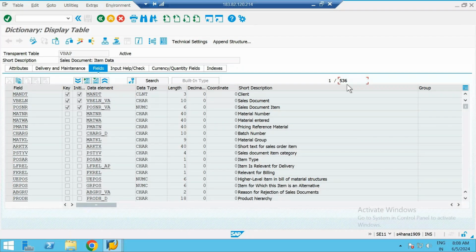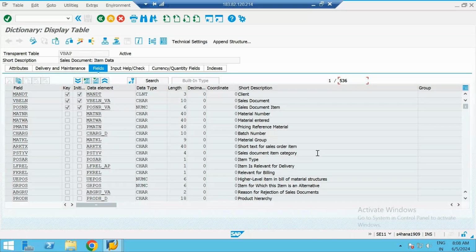In the front end, this is the presentation server. Whatever you're seeing now on the screen is the presentation layer. In this presentation layer, if you are seeing 536, then in the database also this table will only have 536 fields. That is a transparent table. But a cluster or pooled table could have more or could have less. It will not have a one-to-one relationship with respect to your database.